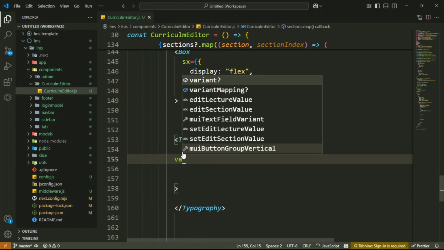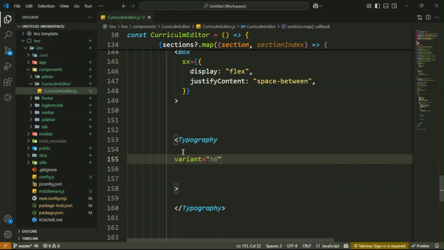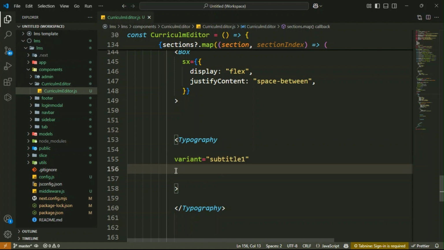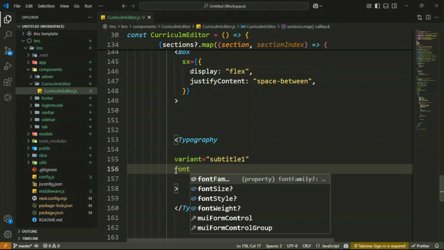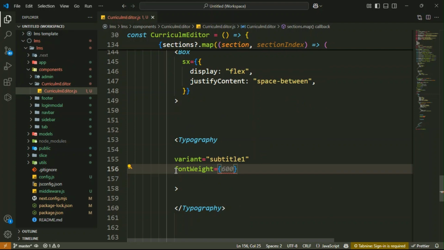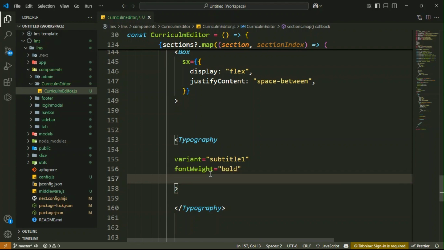For now, variant. Okay, variant is subtitle1. And next, fontWeight bold. Inside a string, you have to write bold.